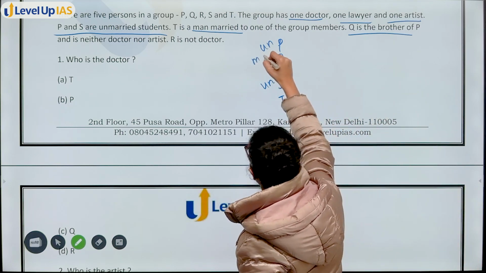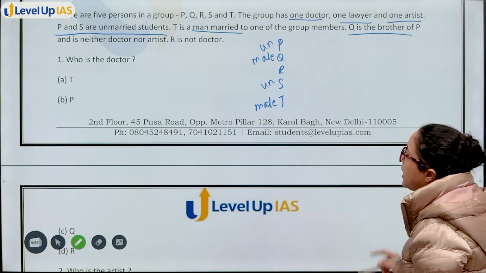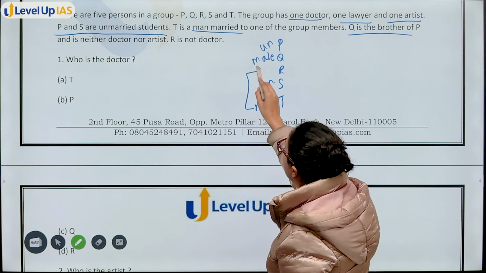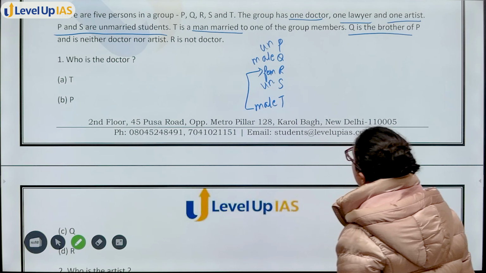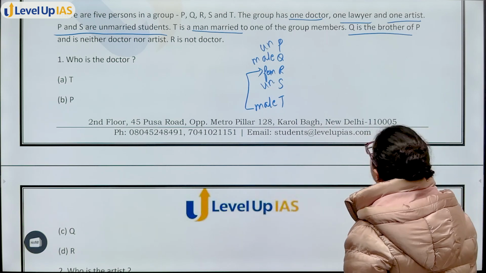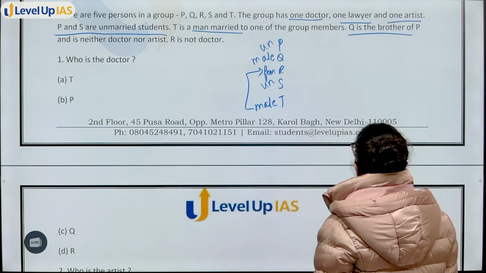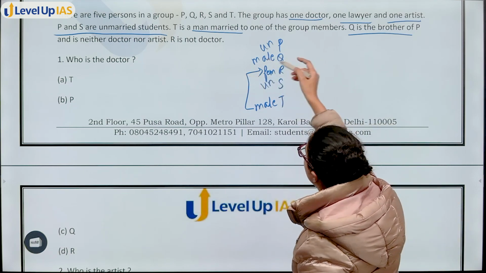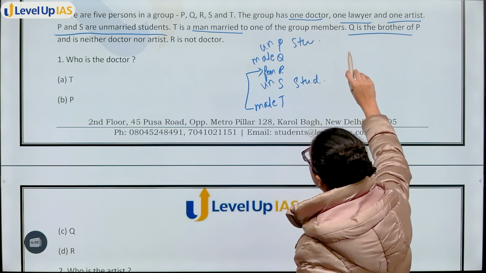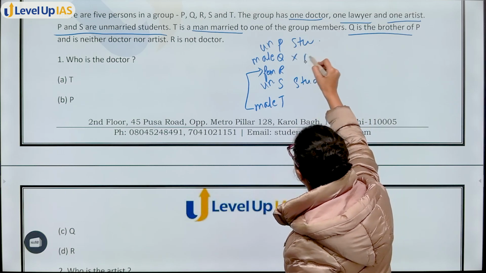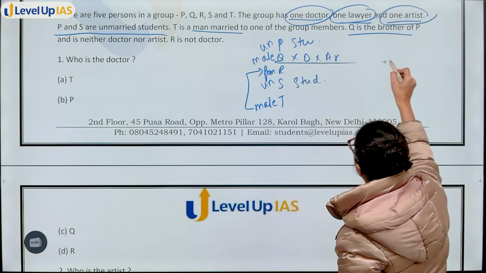Q is brother of P. That means Q is male. T is also a male. Now if T has to be married, that means T is married to R. Okay, obviously R is female. T is married to one of the group members. Next, Q is the brother of P and is neither doctor nor artist. You also know P and S are students. So P भी student है, S भी student है. Q is neither doctor nor artist. ना doctor है ना artist है. So 1 doctor, 1 lawyer, 1 artist. That means Q is what? Q is lawyer.